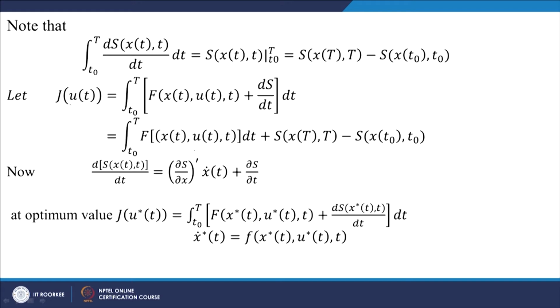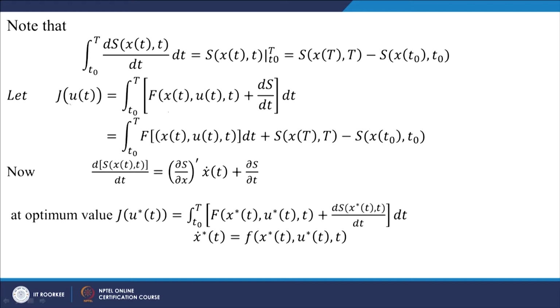So, we can substitute the expression here. Consider the equation: the integral from T0 to capital T of ds by dt equals s at the final time minus s at the initial time. So, that is given. Let us take a new functional J of u given by